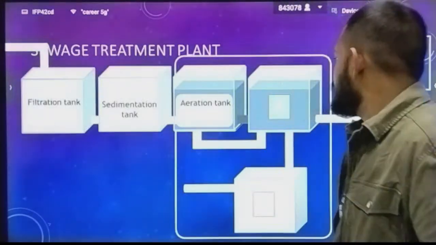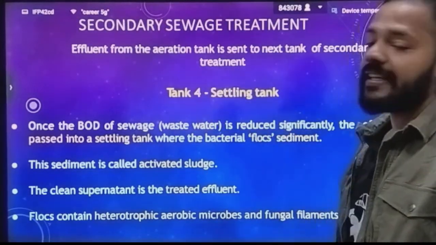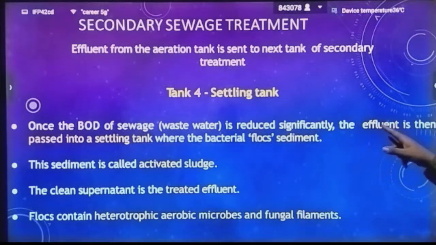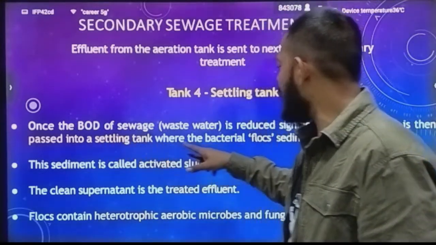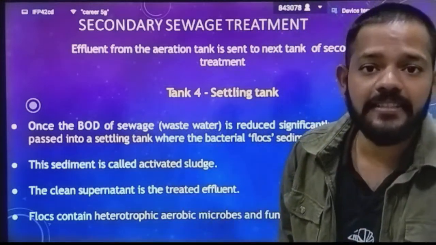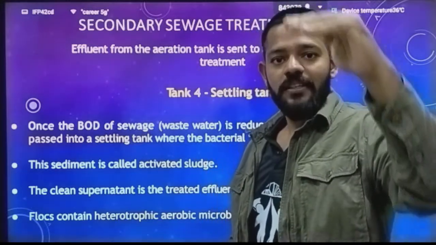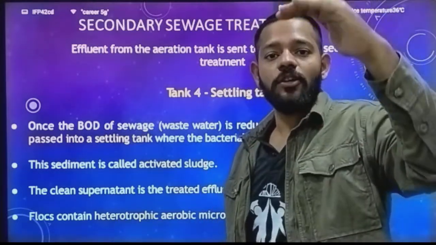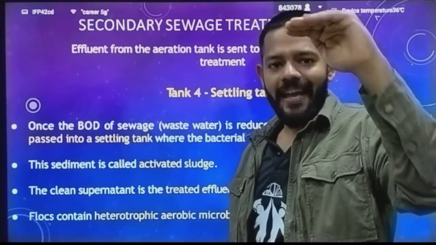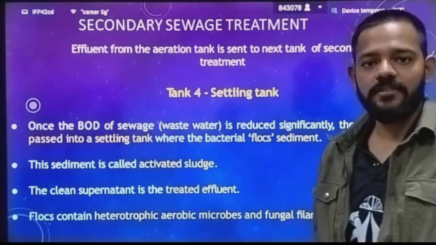So now next is the fourth tank, that is your settling tank. Once the BOD of sewage is reduced significantly, the effluent is passed into the settling tank, where the bacterial flocs sediment. This sediment is called activated sludge. The flocs settle on the base of the tank, and the base of the tank contains a sludgy layer. That is called activated sludge.